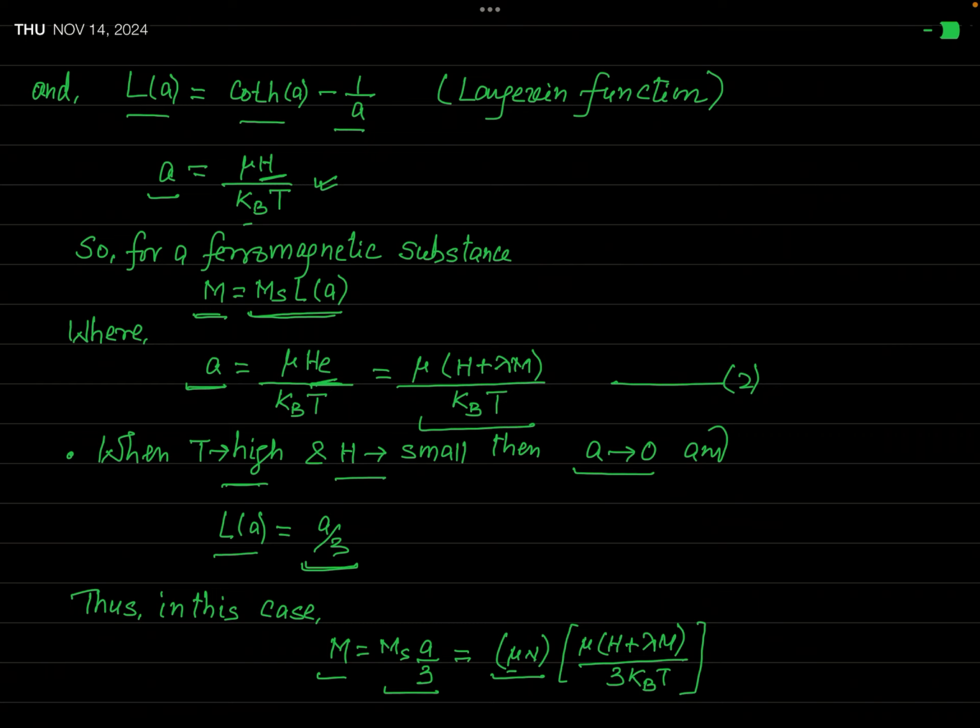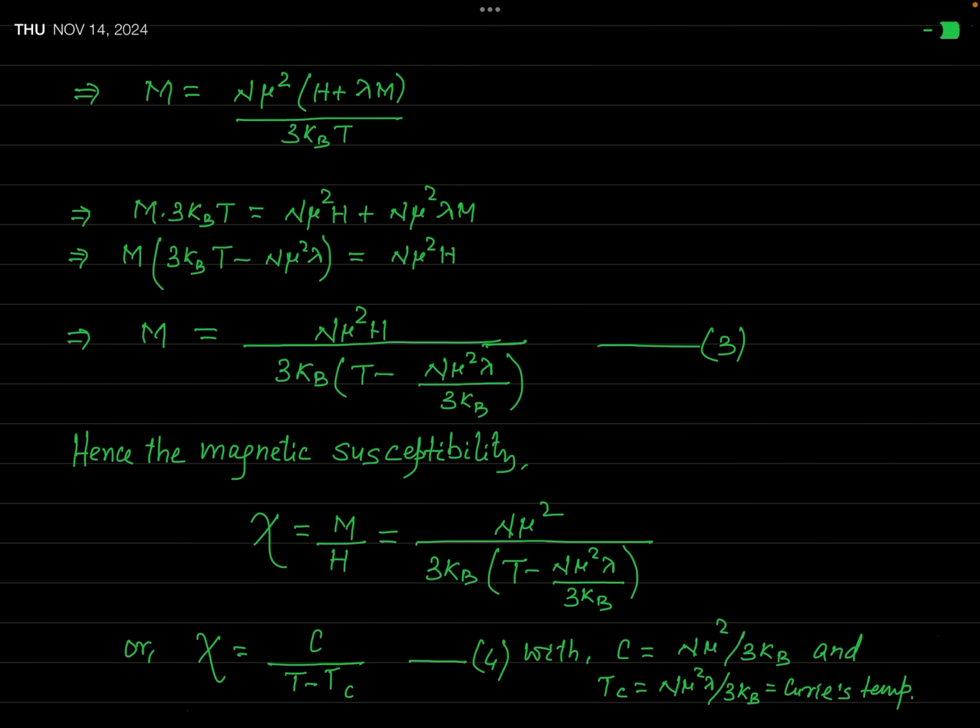And A, as you can see in this equation 2, is equal to this much. So M is given as mu into n times mu times (H plus lambda M) over 3 kBT. Okay. So this is the expression for magnetization of a ferromagnetic material when it is placed in an external magnetic field H at a temperature T.